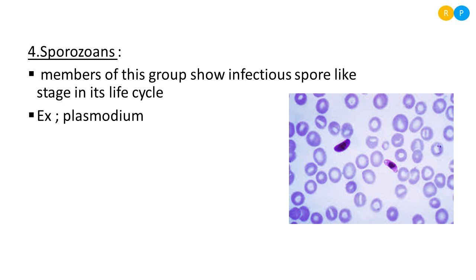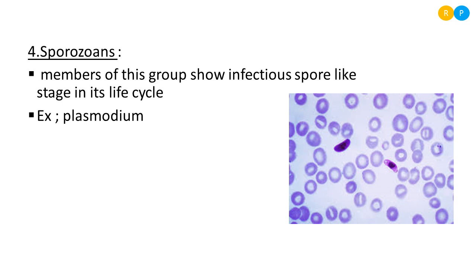How do we actually get infected by Plasmodium? In the sporozoic stage, that means the infectious stage, Plasmodium enters into our body with the bite of a mosquito. The mosquito injects the spores of these organisms into our body so that we suffer from disease.